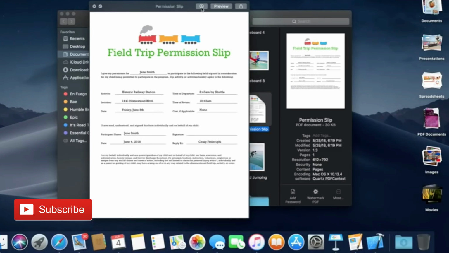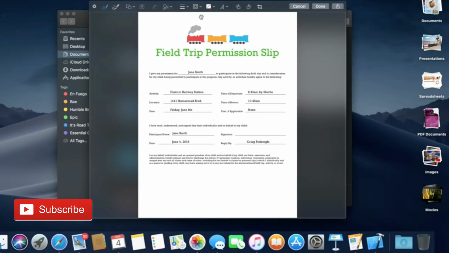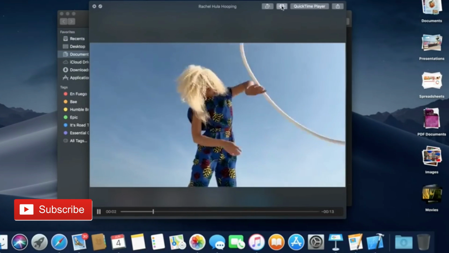When viewing documents in Quick Look, you also have access to these quick actions like marking up images and adding signatures to documents. Want to quickly trim a video? Just hit the spacebar and select the Trim Quick action.